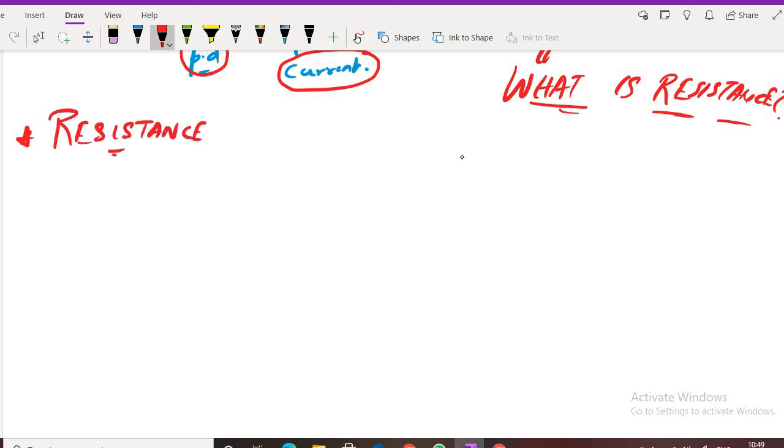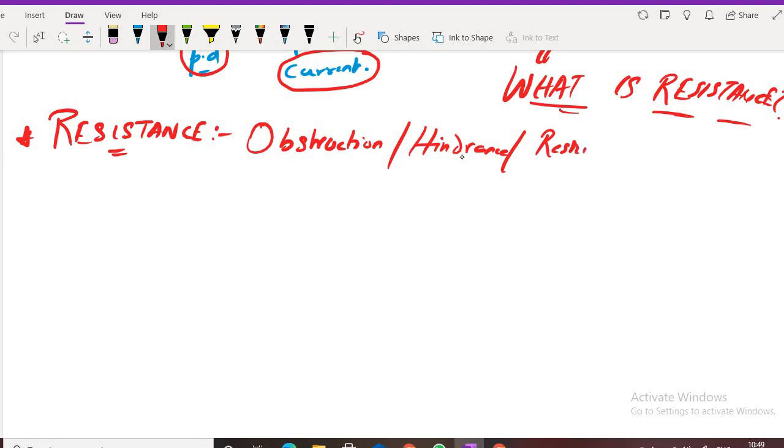Let's study about resistance. My dear, what is resistance? The word resistance has some English meanings, literal meanings. That is obstruction. पहले तो मतलब समझो. Hindrance. Restriction. These are all the common English meanings of resistance. Understood? This much clear?